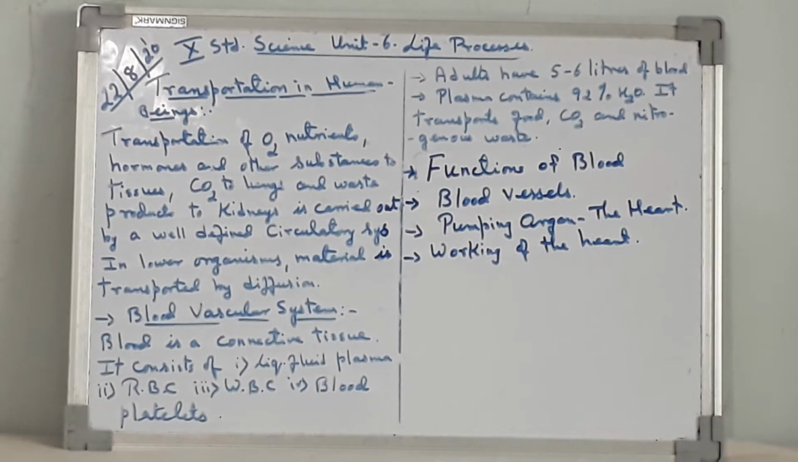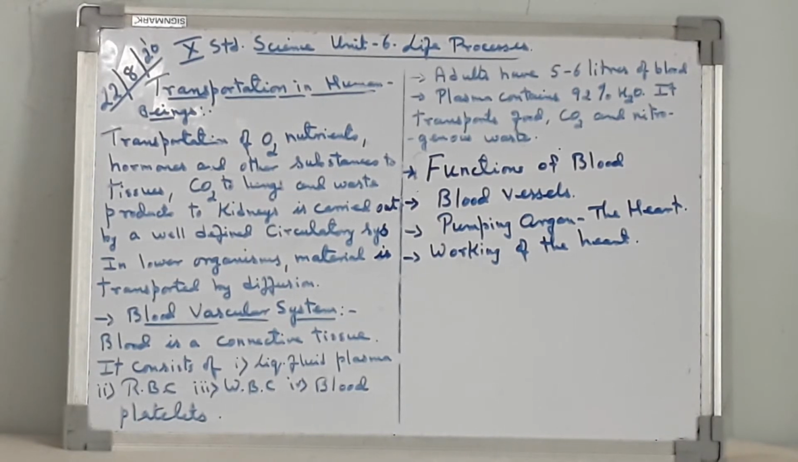Blood corpuscles, that is the RBC, contain a respiratory pigment, hemoglobin, which helps to transport oxygen as it has great affinity for oxygen, containing iron. WBC ingest and destroy bacteria and prevent the spread of infection. Platelets help in clotting of blood.